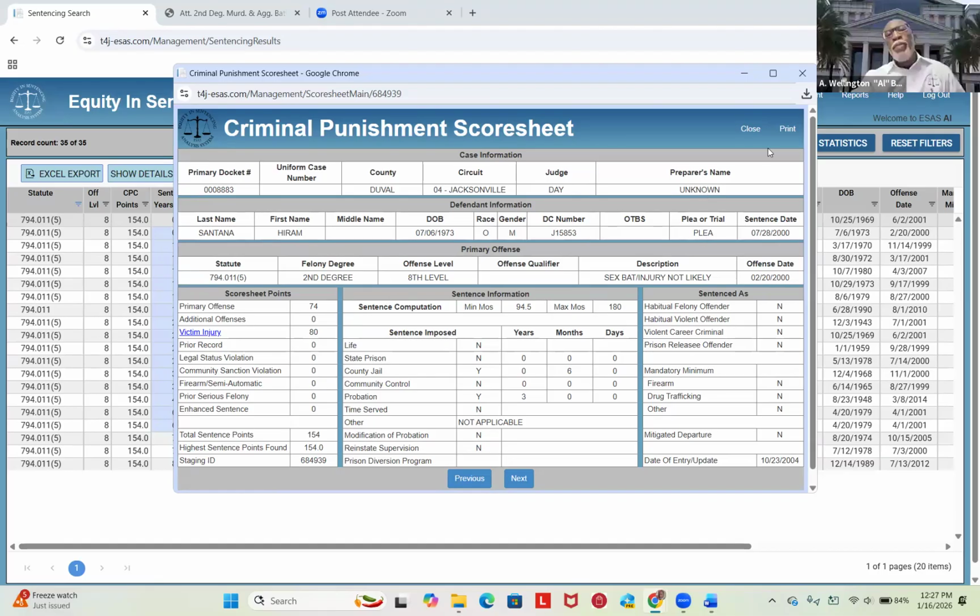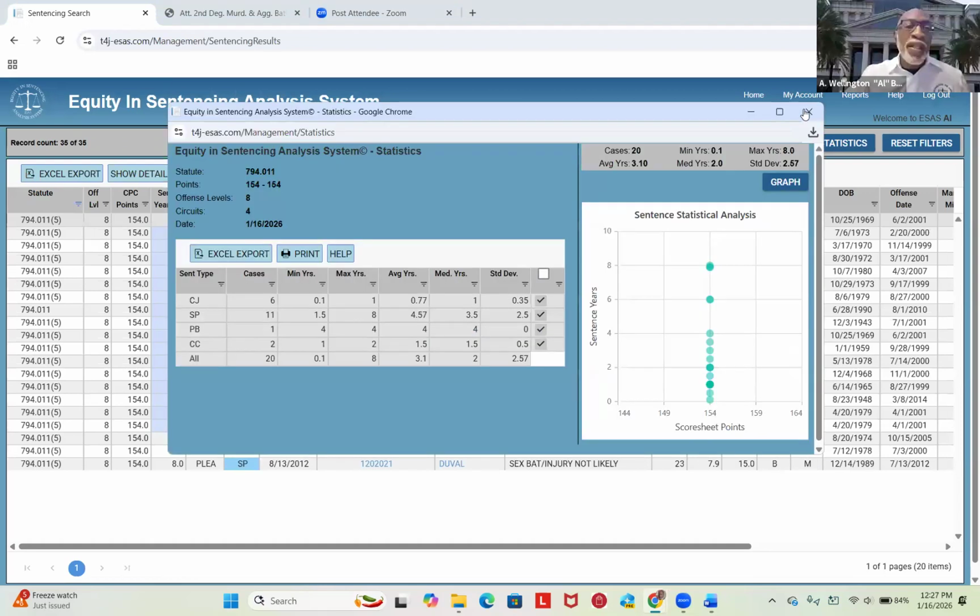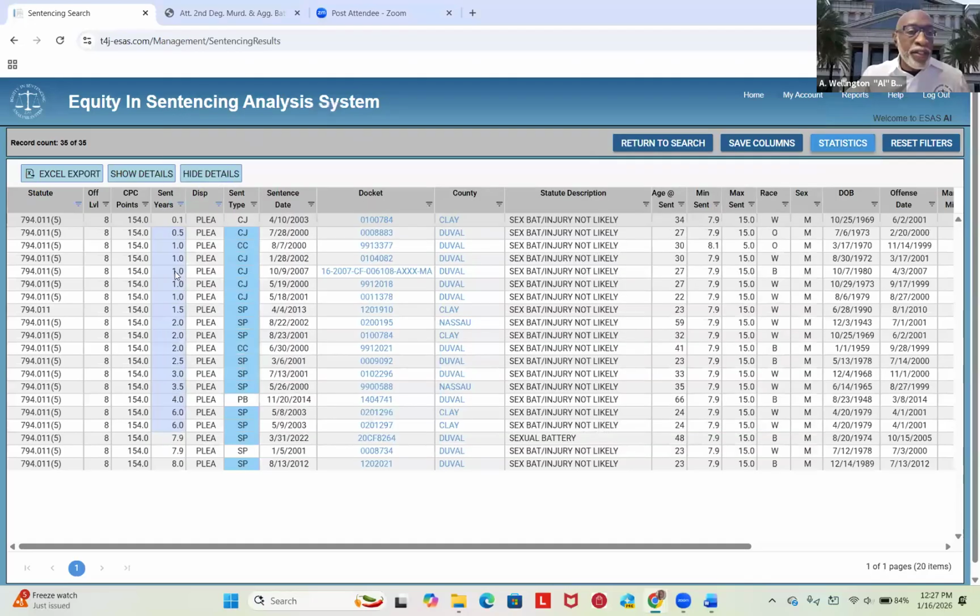Now, what's very important is once you run the stats, you can show your client, for instance, if you've gotten a 5-year offer, that the average is 3 years, and so 5 years is not far off from 3. But what you really want to do is try to use this to show the prosecutor that their offers are a little bit higher than the statistical averages. Most cases are downward departures. And so you can ask this prosecutor, why are you not offering my client a downward departure with a first offense, like the rest of them?